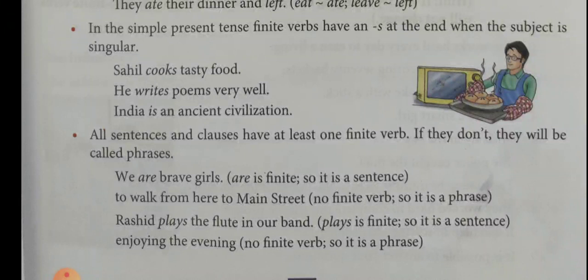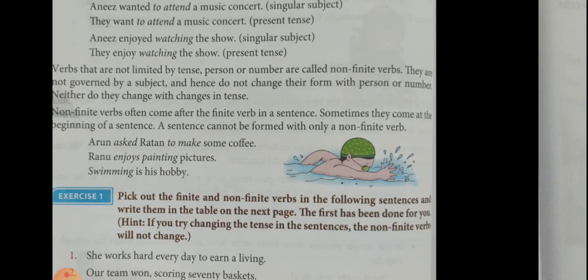Rashid plays the flute in our band. Plays is finite, so it is a sentence. Enjoying the evening: non-finite, so it is a phrase. There is no finite verb. Now let us study in a little more detail about non-finite verbs.